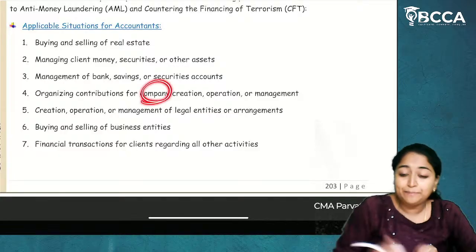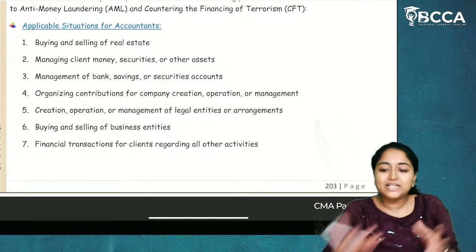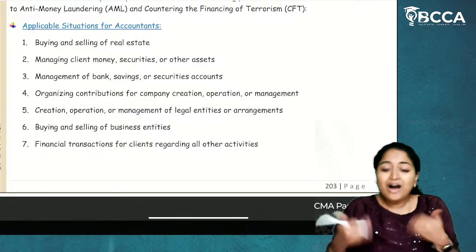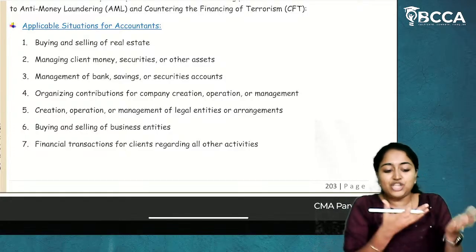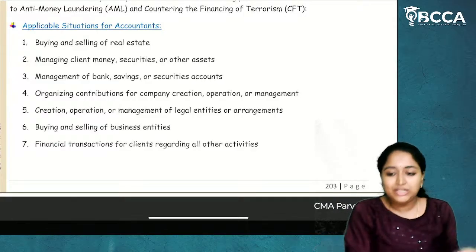Organization contributions for company creation. Now you will check whether the company is created based on the laws and regulations or not. That's it. Now, how will you know whether the money which has been put as a capital for company creation is legal money or illegal money? Who knows?